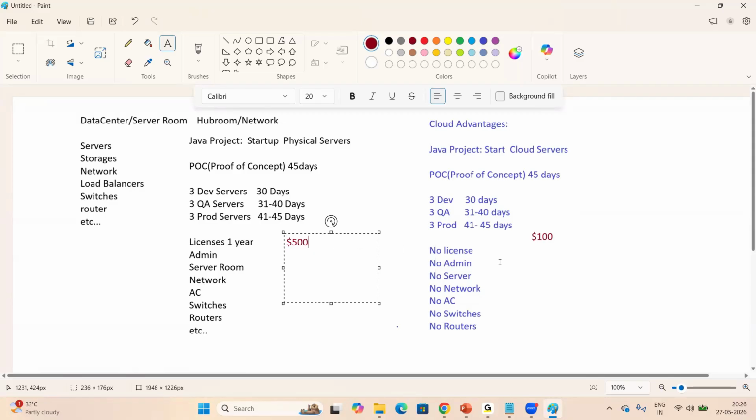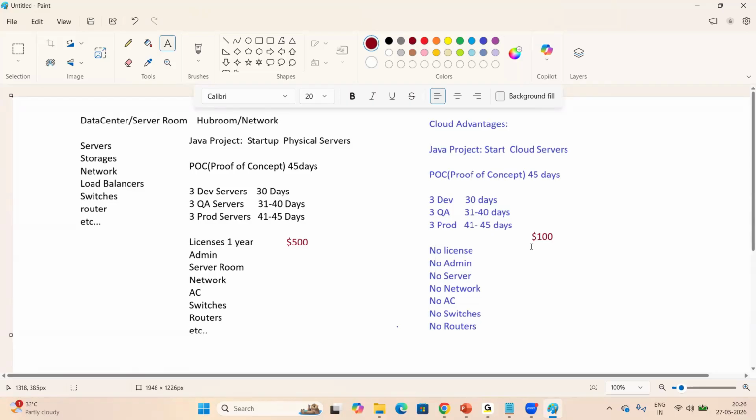These are the advantages. When we go with the cloud, cost will be saved and time will be saved. Every client looks for cost saving, everywhere. That is why every company and project team is migrating their applications to cloud.